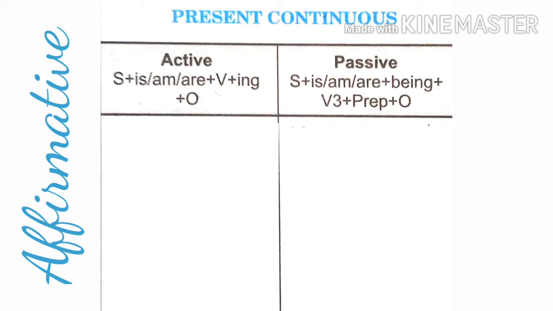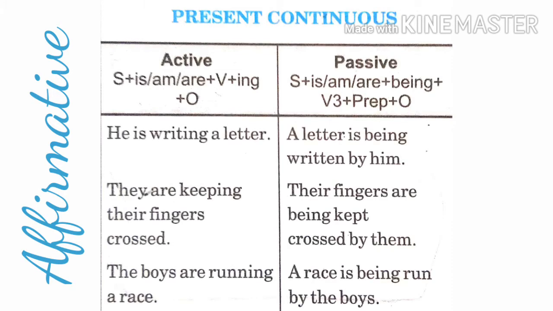Now see the examples. He is writing a letter. It will be changed to a letter is being written by him. Is writing changes to is being written. Second one. They are keeping their fingers crossed. What is the object? Their fingers. Their fingers are being kept. Are keeping changes to are being kept. Crossed by them. They changes to them.